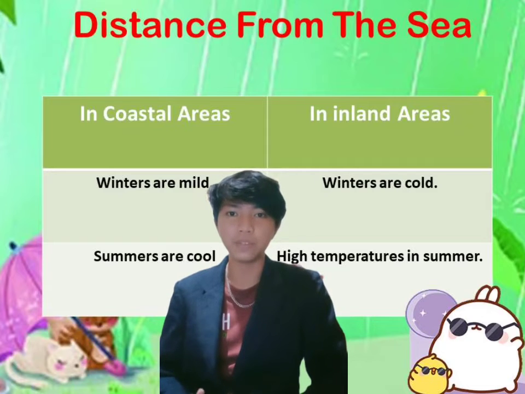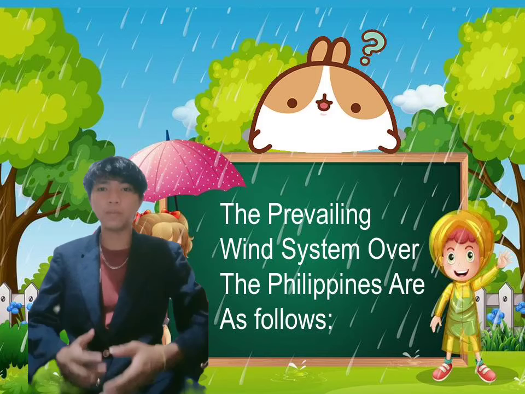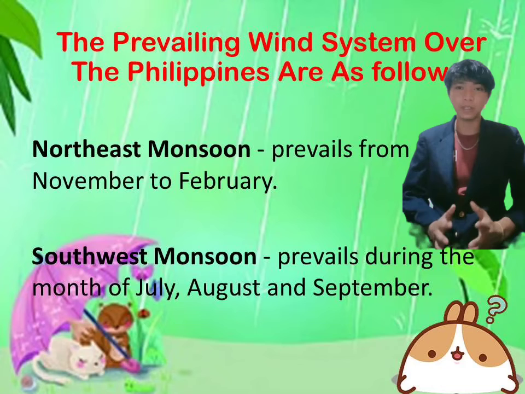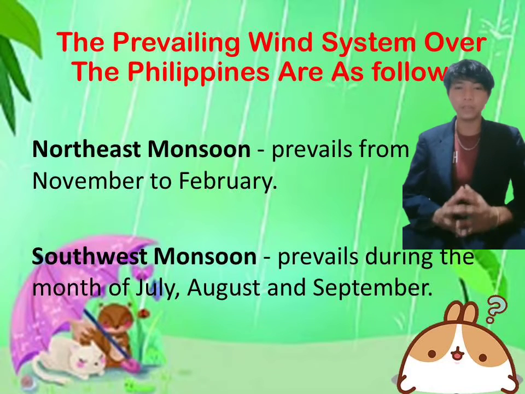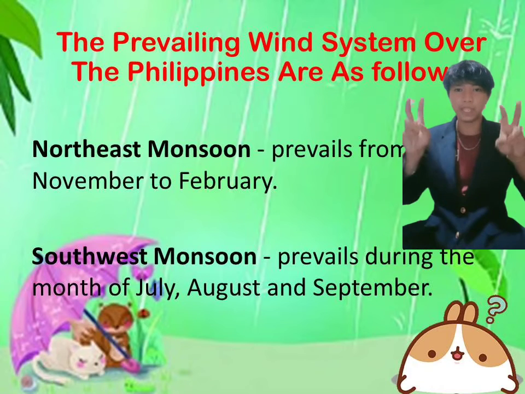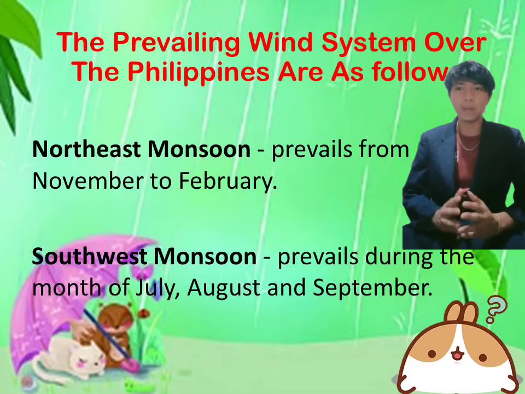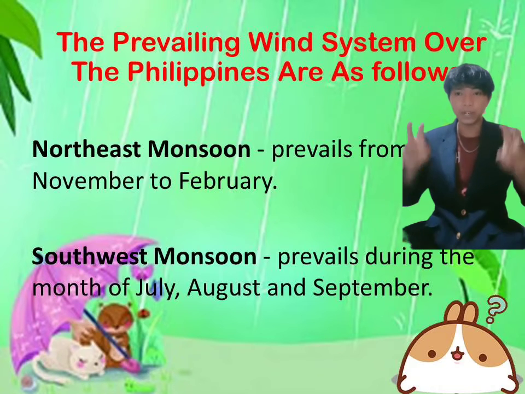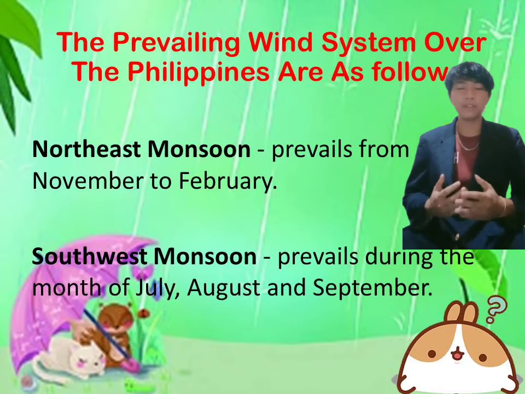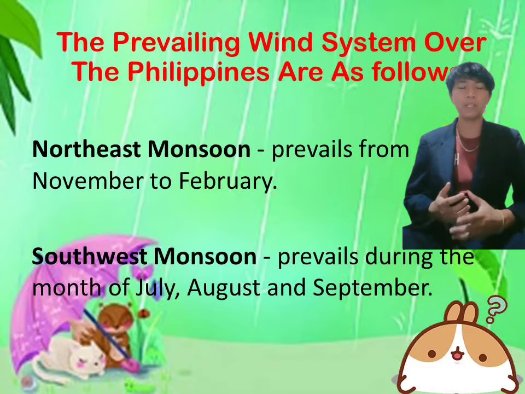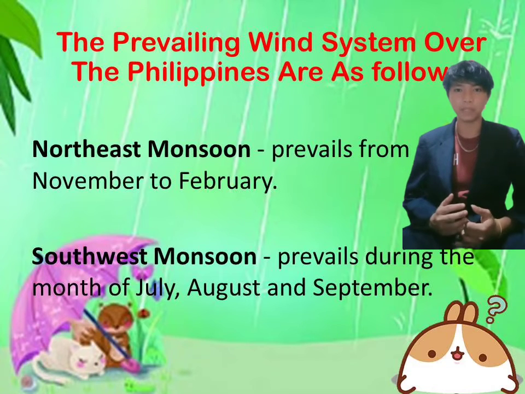The prevailing wind systems over the Philippines are as follows: the northeast monsoon and the southwest monsoon. Northeast monsoon, or what we call here in the Philippines amihan, is a cool and dry northeast wind coming from Siberia and China and blows down to Southeast Asia. This season is characterized by slight to moderate rainfall and prevailing cold wind that affects the east of the Philippines. It prevails from November to February, while southwest monsoon or habagat usually brings great amounts of rain. It prevails during the months of July, August, and September.